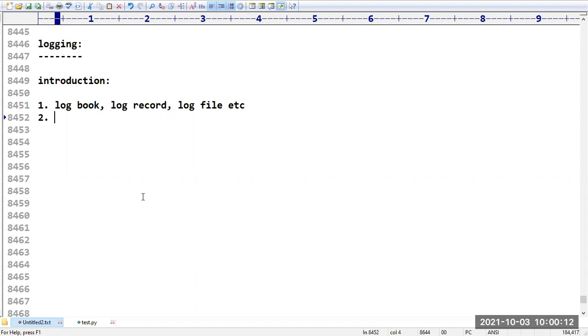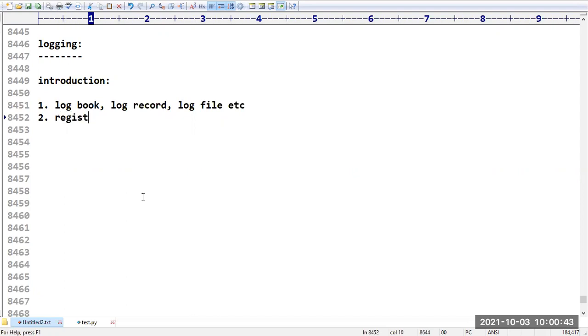Sir, if you take any Android application or any web application, compulsorily you have to write the flow of information in a record format. Like if you prepare a logbook there, whatever application is entered, at what time the user has logged in, at what time the user has logged out, each and every piece of information you can fetch. That kind of facility is there with the help of this log file.